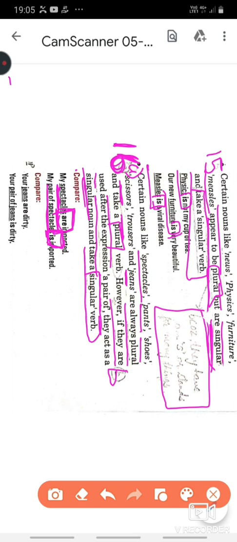Again, your jeans. Jeans has two legs to be worn. So your jeans are. Here jeans is plural and verb to be used will be are. But if I say the same sentence using the expression pair of, then it will be considered singular and the noun and the verb used will be singular. That is.